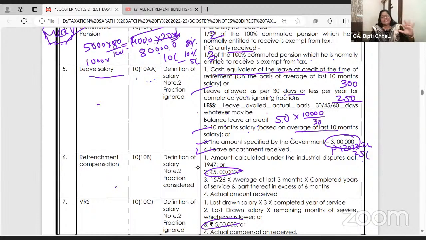Write down first what is easy. Actual leave salary received. Government limit 3 lakhs, now 25 lakhs for financial year 23-24. Average of 10 months salary. And now leave allowed per year 30 days or less. If my company is allowing 25 days, I'll take 25 days per year. So say 30 days per year and I have worked for 10 years, so 300. How much leave is actually availed? 250. Balance leave at the credit is 50.